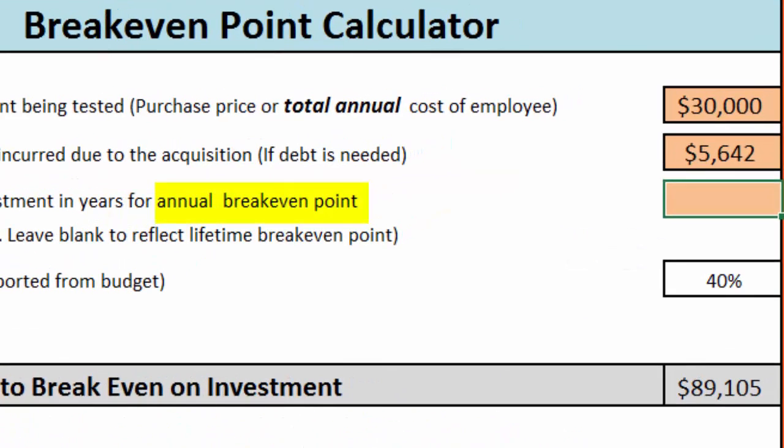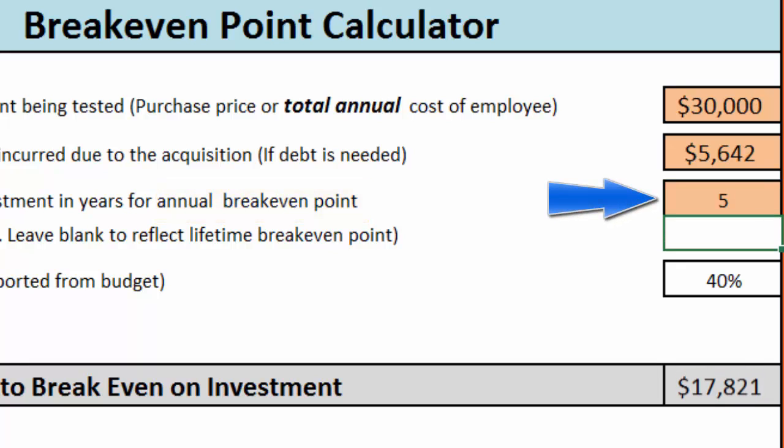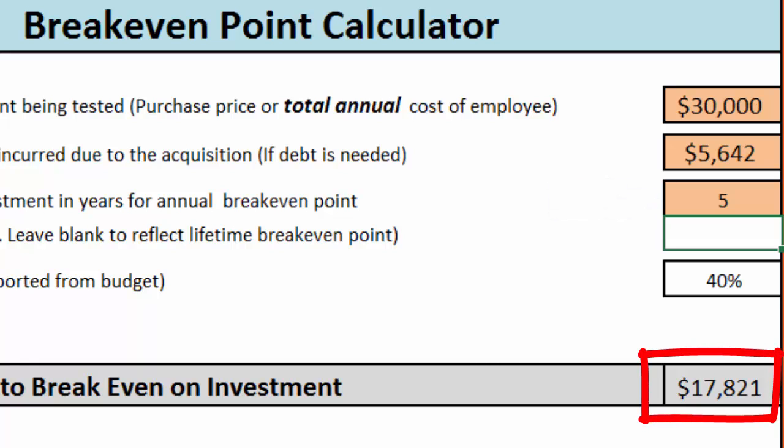If we want to know what the annual break-even point is on that vehicle, we can just simply type in the number of years we expect that vehicle to be in production, and let's say it's 5. So now the sophisticated business people will ask themselves, how far into the year will I get before that vehicle will create another almost $18,000 in sales? The more quickly you can do that each year, the lower the risk. The longer it takes into the year, the greater the risk.